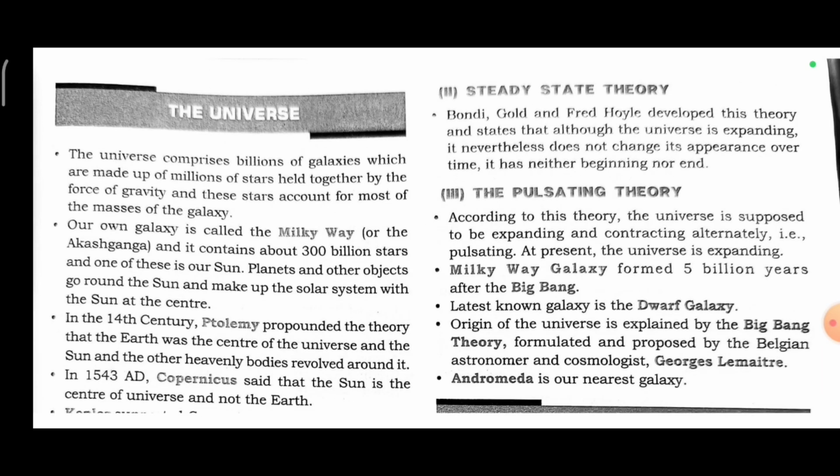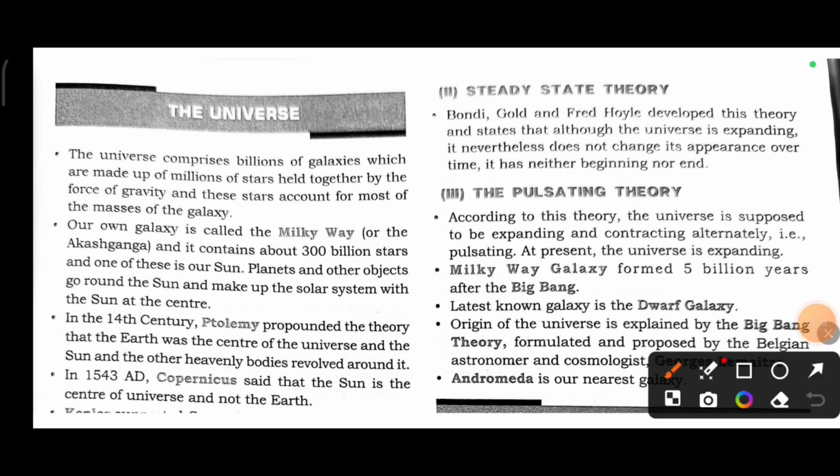The universe comprises billions of galaxies which are made up of millions of stars held together by the force of gravity, and those stars account for most of the mass of a galaxy. Our own galaxy is called the Milky Way. It contains about 300 billion stars, and one of these is our sun. Planets and other objects go around the sun and make up the solar system with the sun at the center. So, our own galaxy is called the Milky Way. It is important to remember.